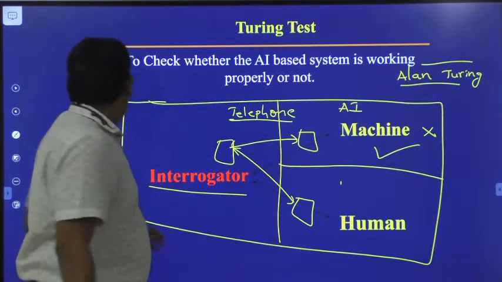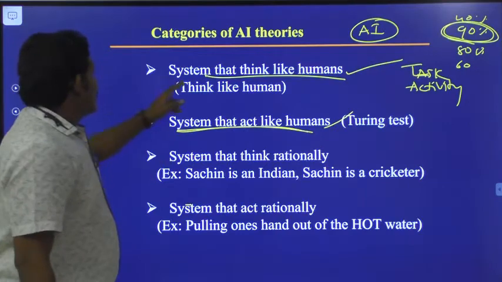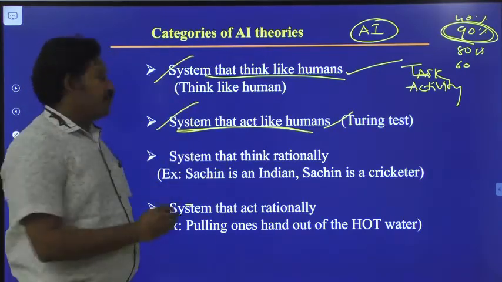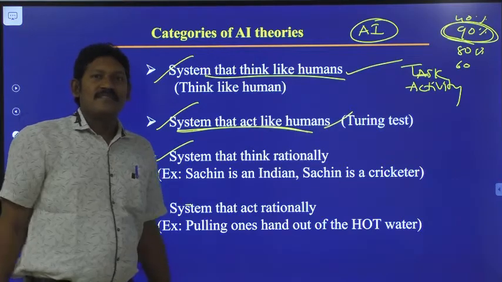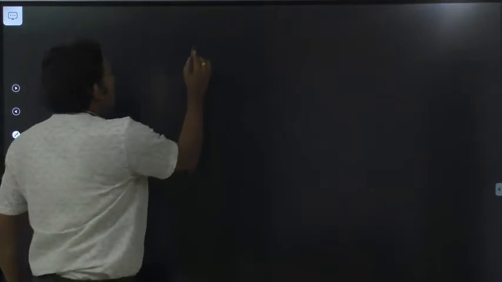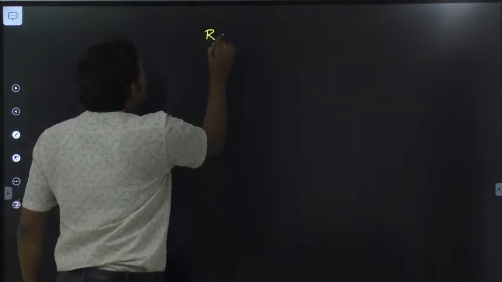Okay, we'll go back. So that is the second one. First one we have seen, second one we have seen. Next, the third one is systems that think rationally.